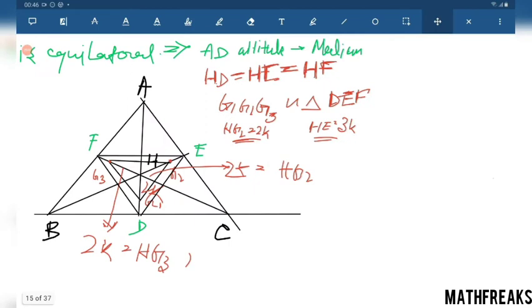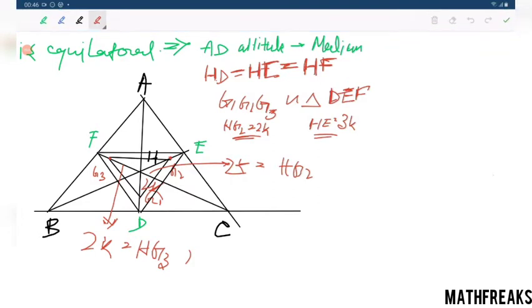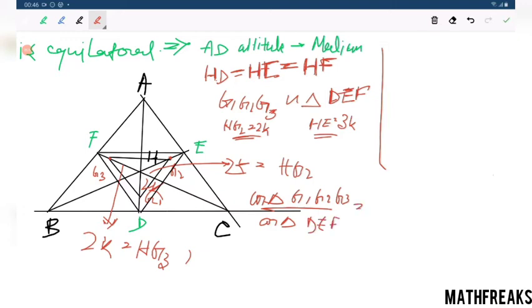Is it clear? Since the triangle is similar, equilateral and like this, these are some basic understandings that we are building, a basic method of solving the problem in a faster way by some considerations. So the area of triangle G1G2G3 divided by the area of triangle DEF will be in the ratio of the square of the sides. That is a basic thing of similarity we should know. Area of triangle DEF equals what? 9 into 7 by 4.